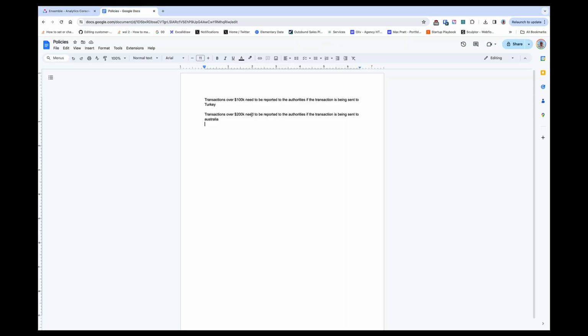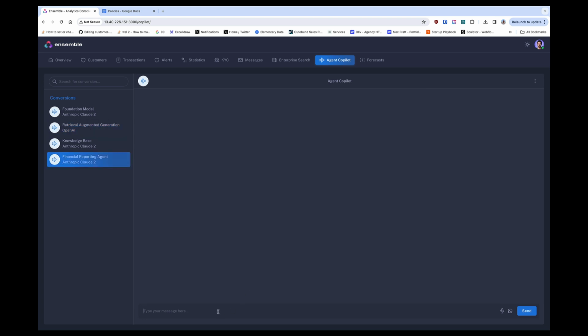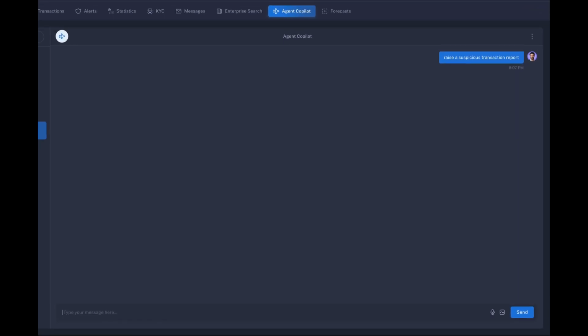And what we're doing is querying this document, this PDF, in the background and asking questions of it in natural language. So this is all about knowledge discovery and asking questions about our proprietary data sets. So now, if you imagine that we have identified that both of these transactions are over the limits by which we have to report to the regulatory agencies. So what we're moving into now is a generative scenario. So I'm going to ask the language model to raise a suspicious transaction report, and that is maybe a combination of characteristics about the person and the size of a transaction.